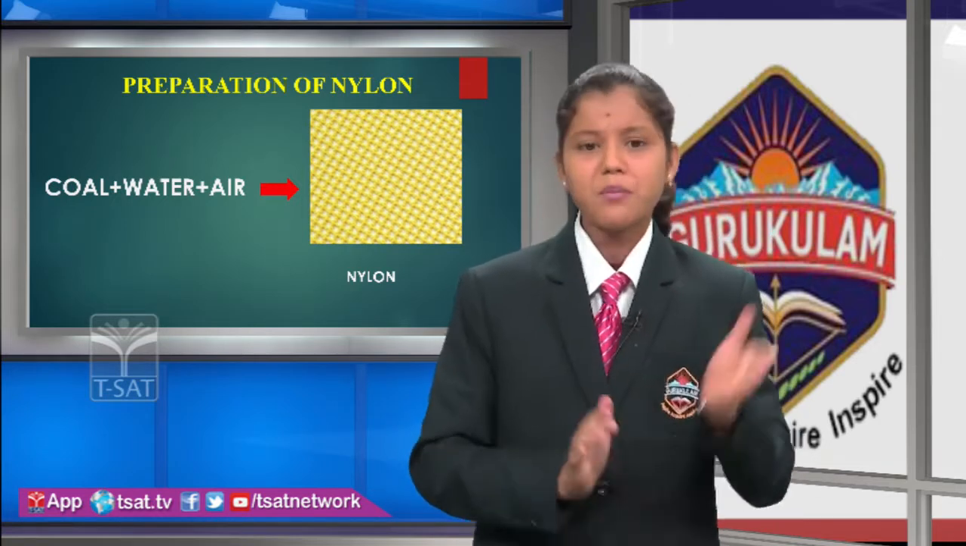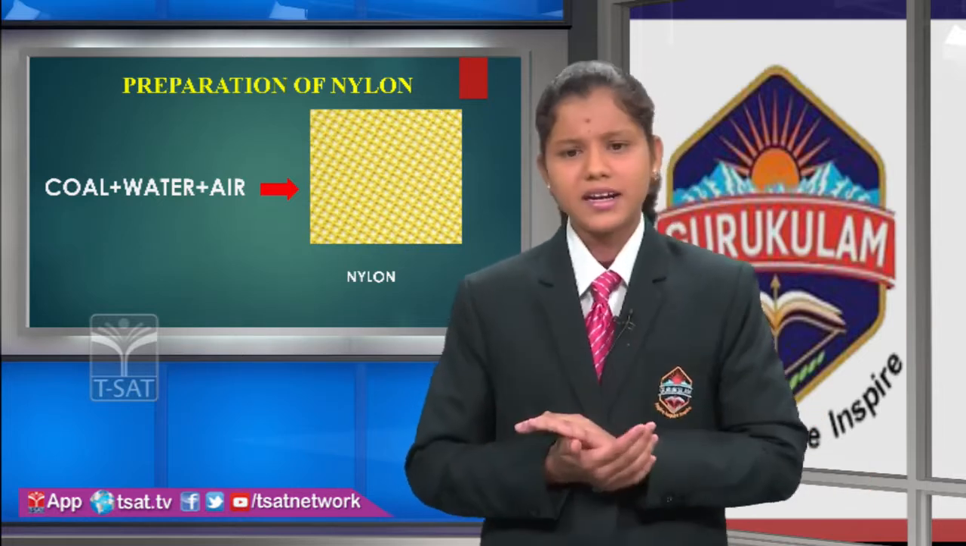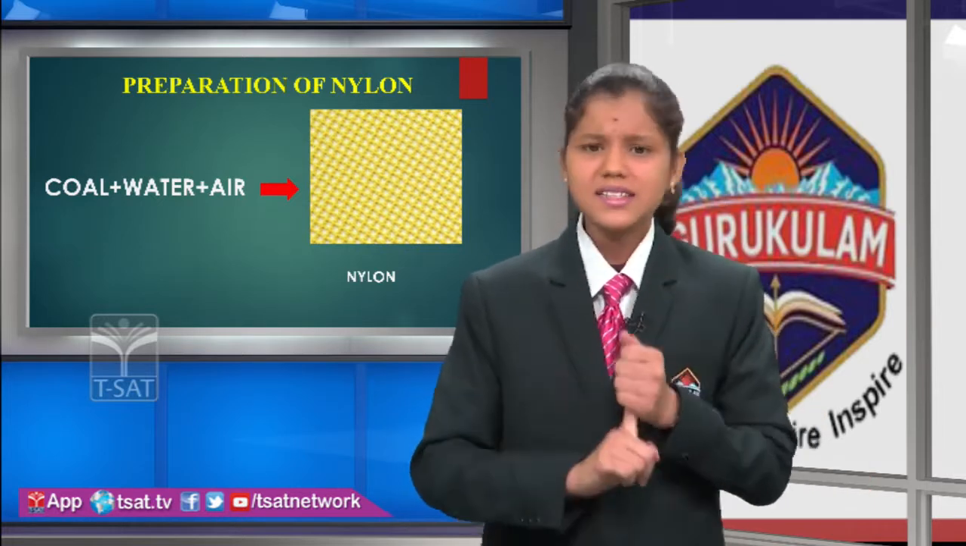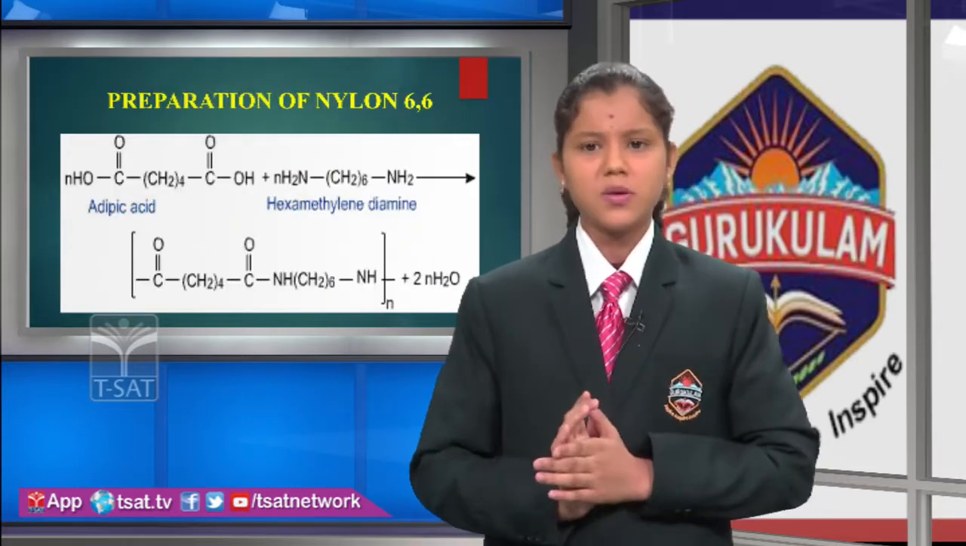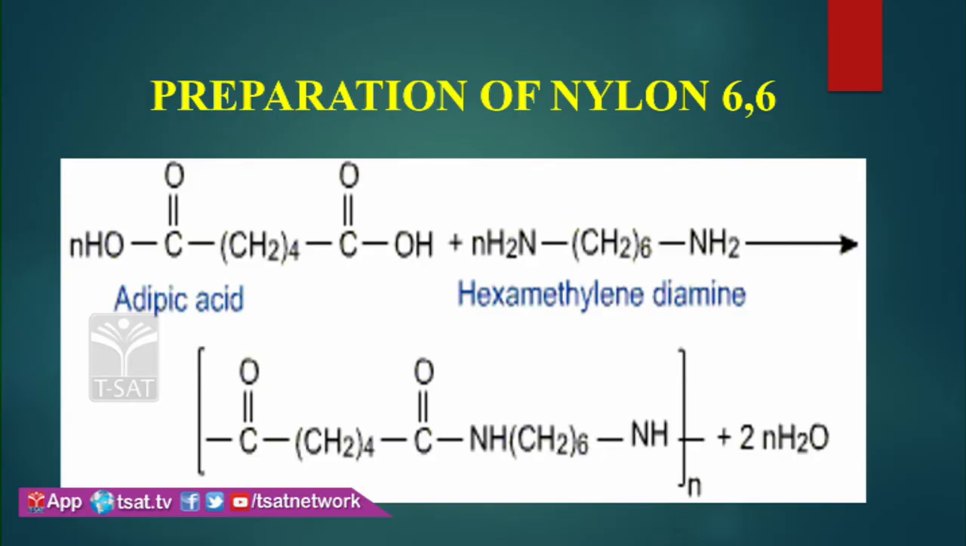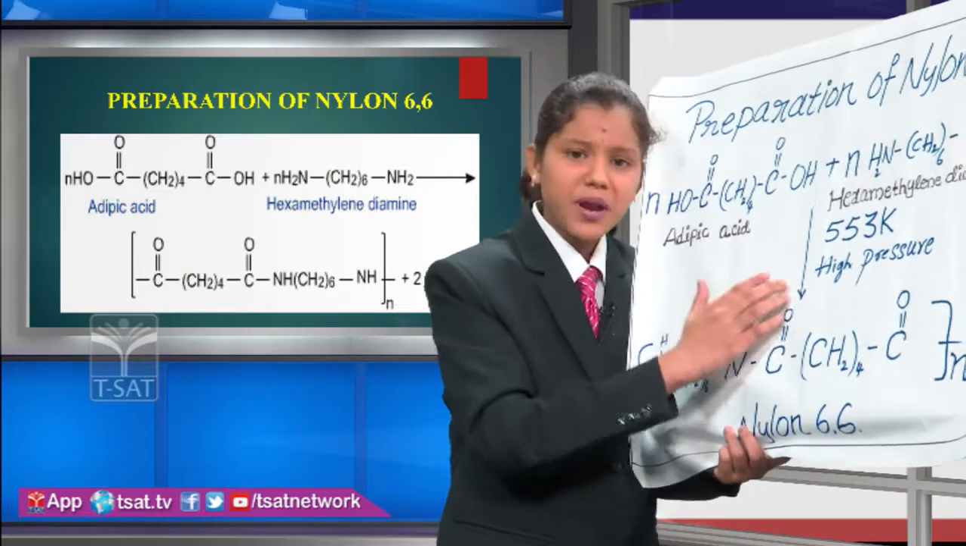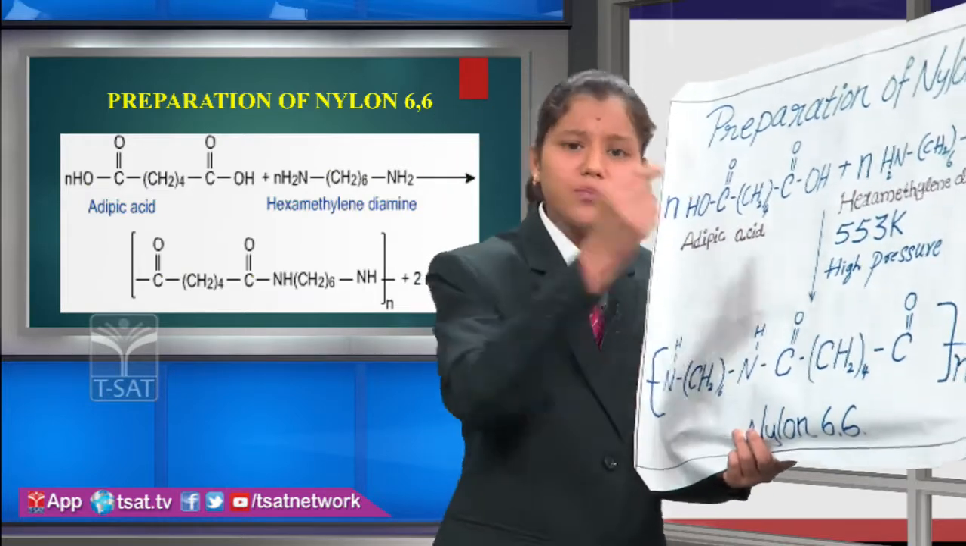Nylon is prepared from coal, water, air, etc. One type of nylon fiber is the nylon 6,6 polymer. Here, polyethylene is obtained from polymerization. Ethylene molecules join together to form polyethylene. Here, this polyethylene undergoes polymerization. Adipic acid is added to hexamethylene diamine at high temperature and high pressure in a condensation reaction and polymerization.